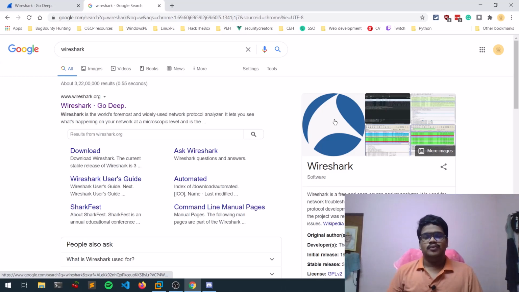With the help of Wireshark, we can analyze the traffic that's being sent from our machine to the target or server, and also from the server to our machine. We can view all the traffic going in and out through our machine. We can also do man in the middle attacks and stuff like that, but we'll discuss that in another video. So now let's stick to the video guys.